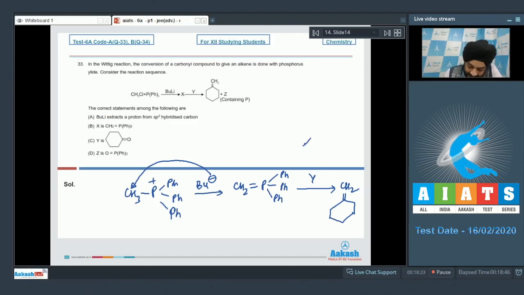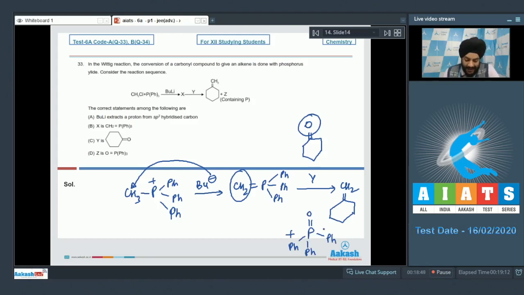So compound Y must be cyclohexanone. So what we do over here is we just exchange the groups present on the double bond. So the CH2 goes to the cyclic ring. It is doubly bonded with the cyclic ring, and the oxygen comes over here to phosphorus. So we have the formation of POPh3.